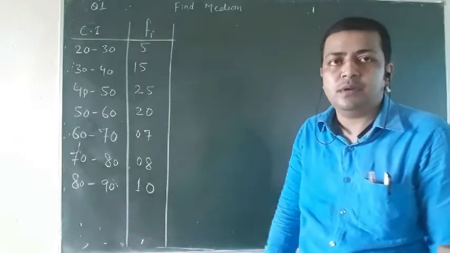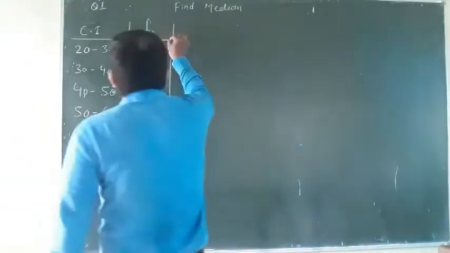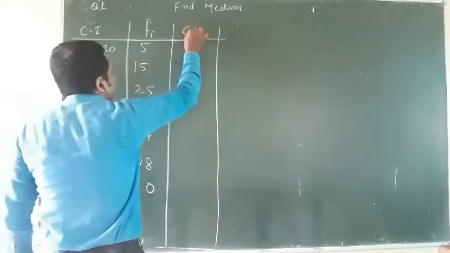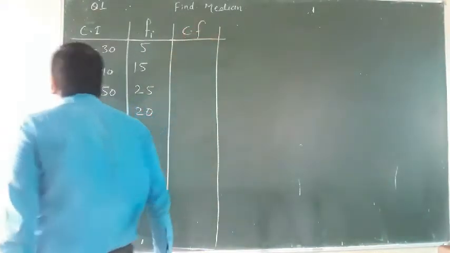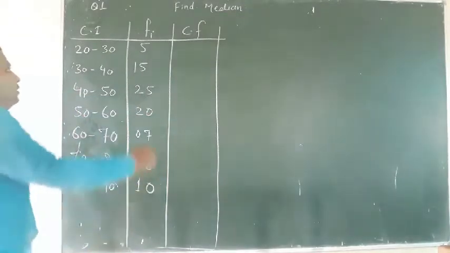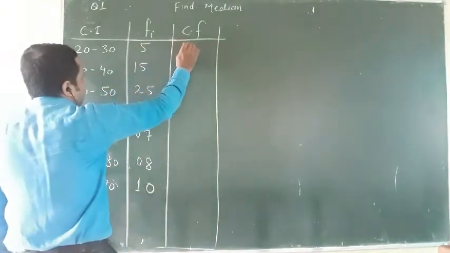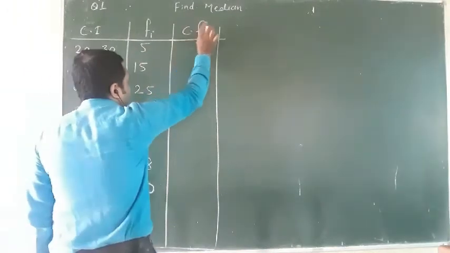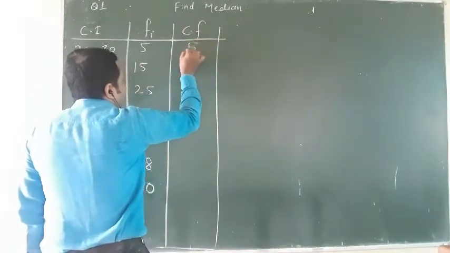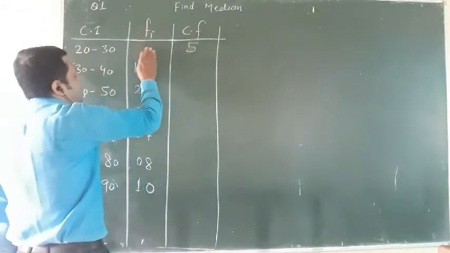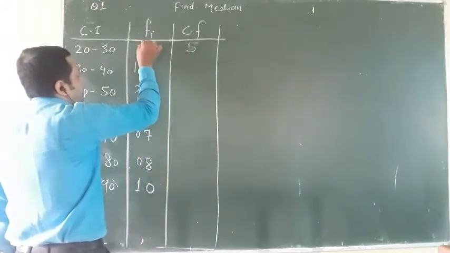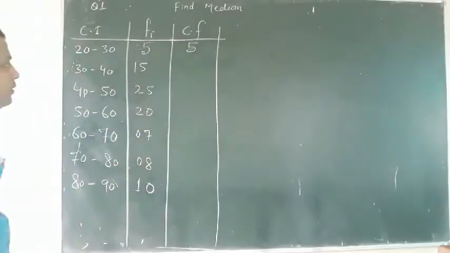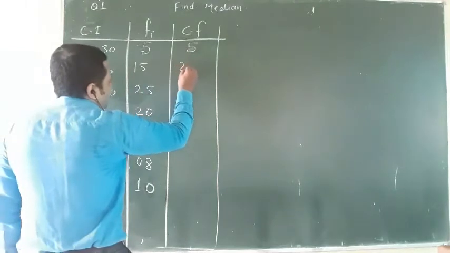So first of all, in median you have to find the cumulative frequency. Finding median, first of all you need to find cumulative frequency, the short form is CF. The first term will be 5, because above this nothing is there, so I will put 5. The second term will be 5 plus 15, 20.